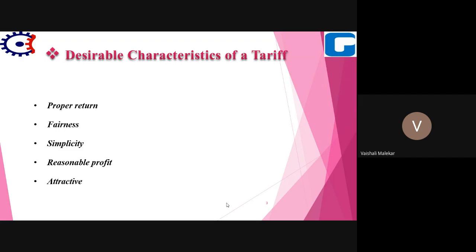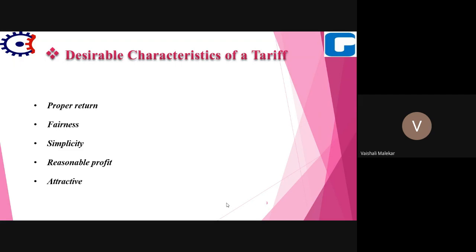Then fairness. The tariff should be fair. It should be fair means if a consumer's load conditions are constant, then they will have to pay a smaller amount, meaning they will be charged at a low rate. But if at the consumer side the load variation is more, then they will have to pay at a higher rate.